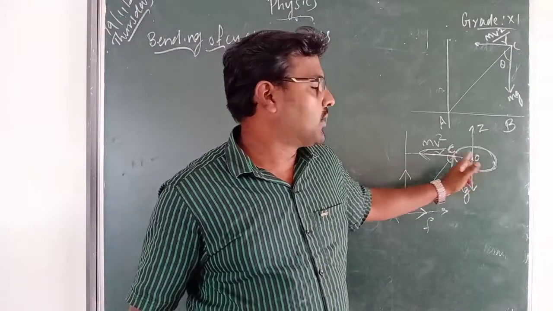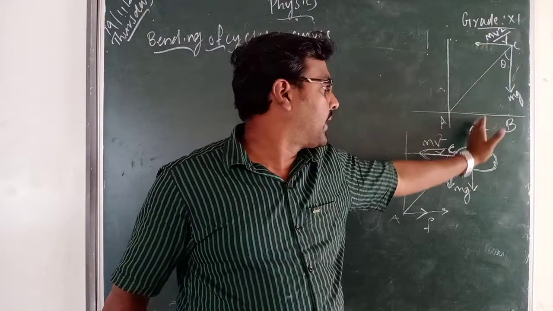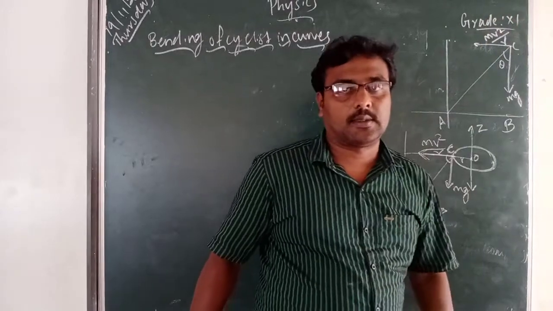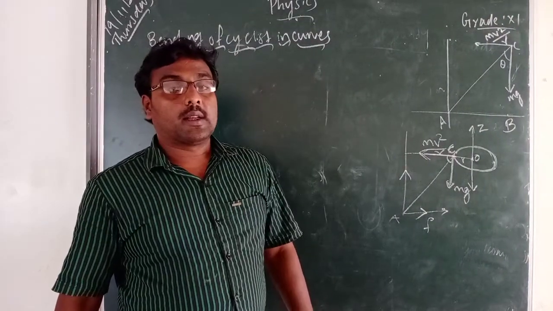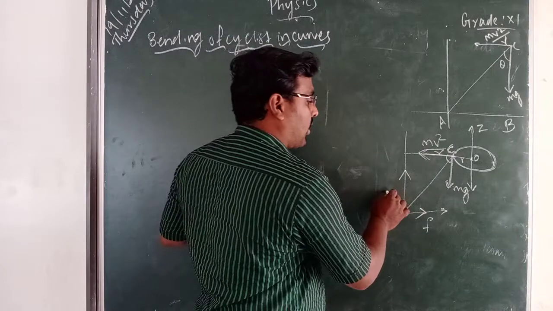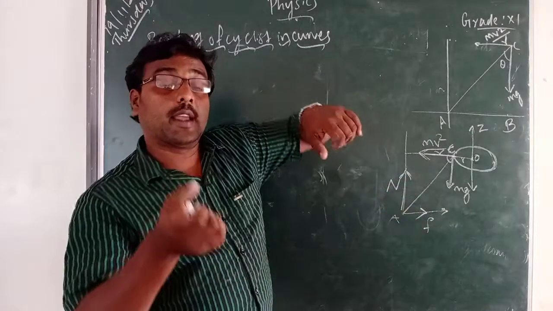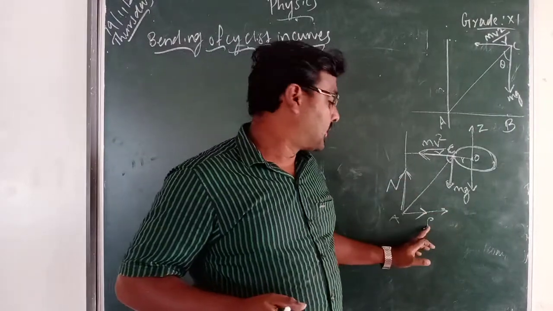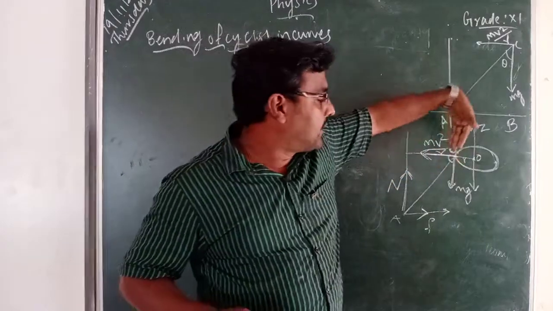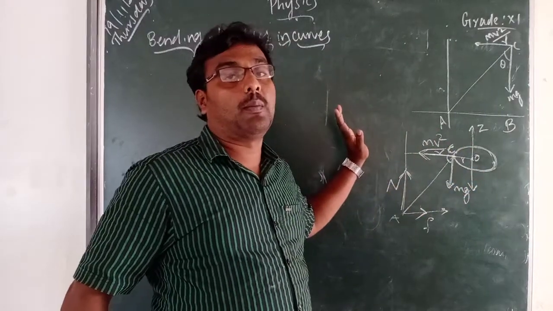You can see this line OC which is the x-axis, and a vertical line passing through O, that is the z-axis. Now we can consider the forces acting on this. There is a normal force acting upward, and when the cyclist bends, a frictional force F is acting, and the gravitational force mg acts downward, along with the centrifugal force mv square by r.